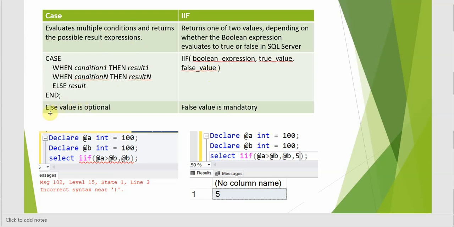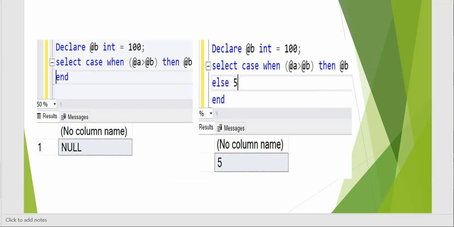The third difference is in else. In case, the else value is optional, while for if the false value is mandatory. If we try here to select the if, there is a condition, if a greater than b, then print b. But else is not given, therefore it will give me an error. If we give the else value as something, then only it will give us the result. But for case, if we are not giving the else value, then it will return me a null value. If we give the else in case, it will give me that else value.